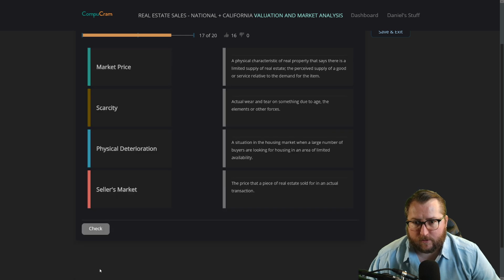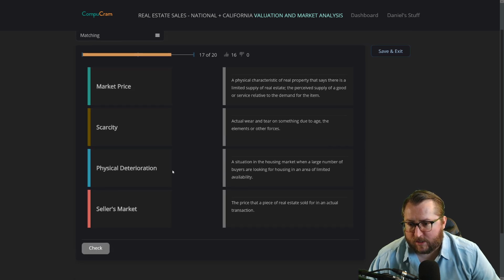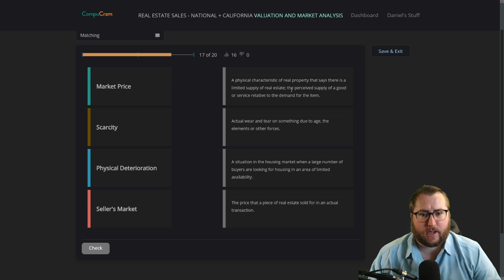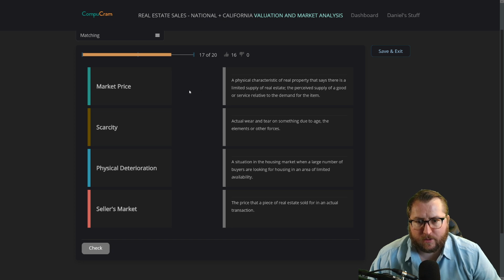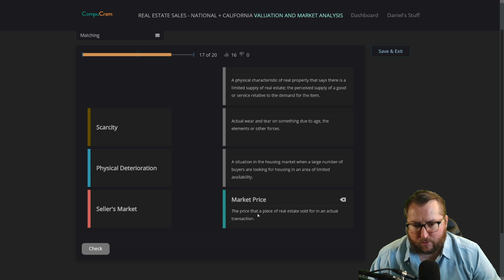Screenshot this if you need to. We have market price, scarcity, physical deterioration, seller's market. A physical characteristic of real property that says there is a limited supply of real estate, the perceived supply of a good or service relative to the demand for the item. Actual wear and tear on something due to the age, the elements, or other forces. A situation in the housing market when a large number of buyers are looking for housing in an area of limited availability. The price that a piece of real estate sold for in an actual transaction. Okay, I think that's market price here. The price that a piece of real estate sold for in an actual transaction.